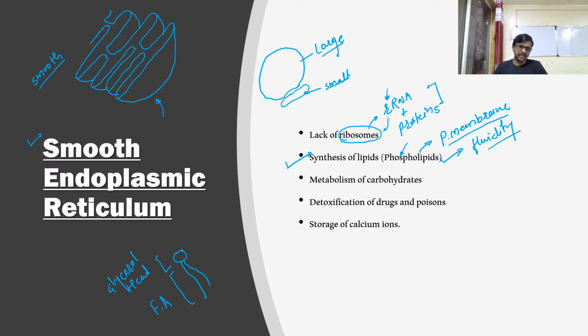Okay, if there is a phosphate group, I am not going to draw a bond here. With a phosphate group, it will definitely be a phospholipid. So at that point we call it a phospholipid. If there is again one bond with a choline molecule, choline is a nitrogen-containing compound.